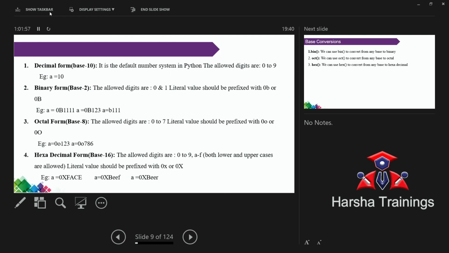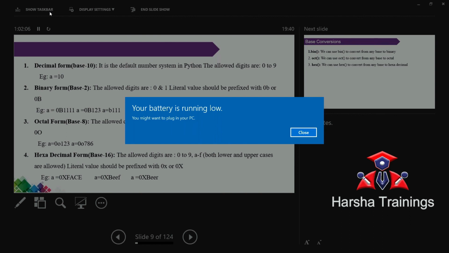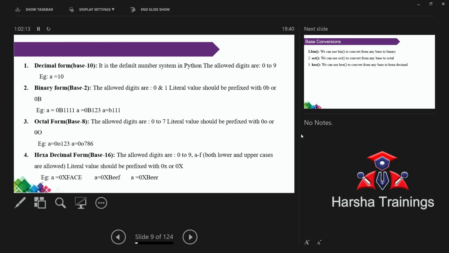For example, A is equal to 5. Now 5 is in the range 0 to 9, 5 is in the range 0 to 7, 5 is in the range 0 to F. Now 5 belongs to decimal, 5 belongs to octal, 5 belongs to hexadecimal.